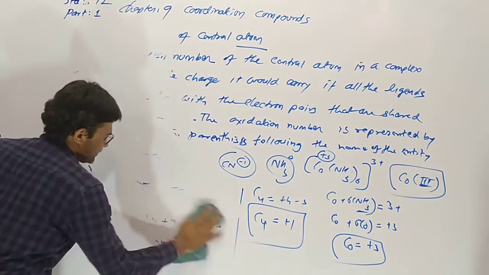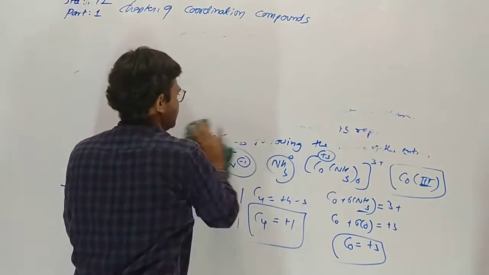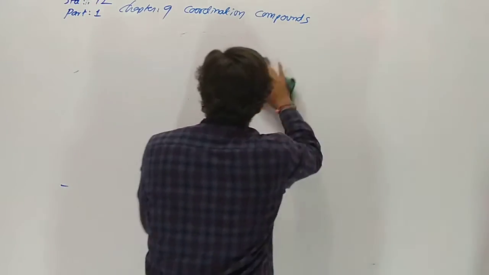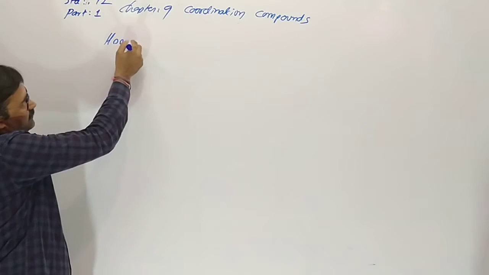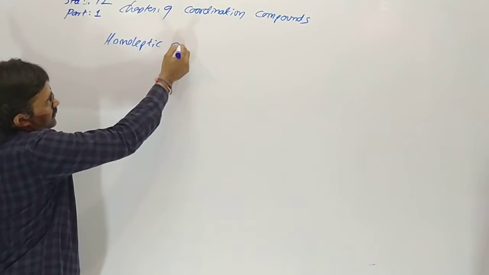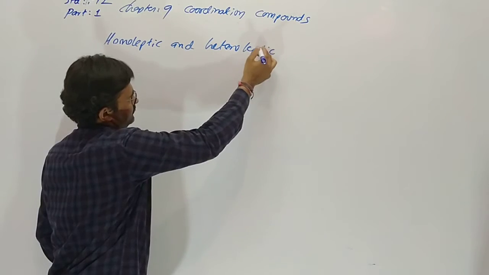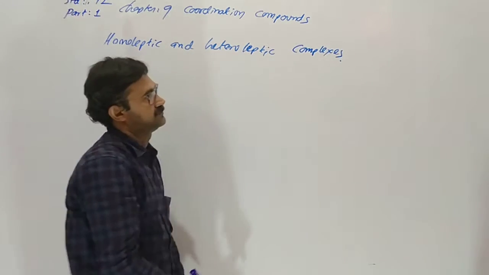Now, next another topic is homoleptic and heteroleptic complexes.